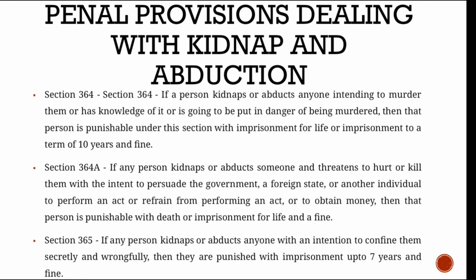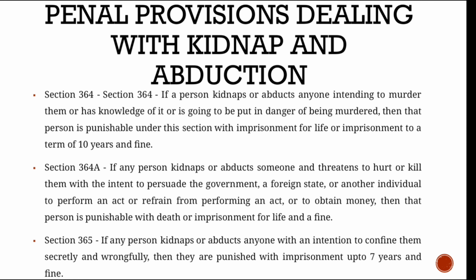So next, section 364A. This section is similar to section 364, but the only difference here is the intention to persuade the government or a foreign state or any other individual to perform an act or refrain from performing an act, or to obtain money. So basically, if it is to threaten government or foreign state like that, then that will come under section 364A. And for this, the punishment is that a person who kidnaps or abducts under section 364A is punishable with death or imprisonment for life and fine.